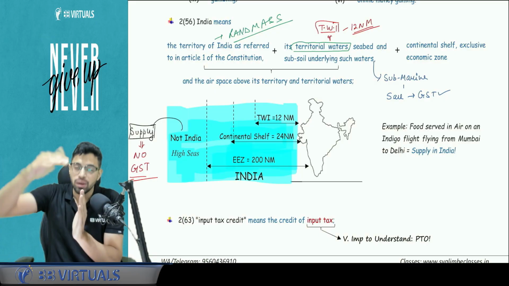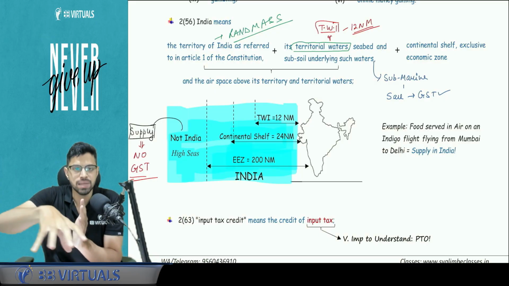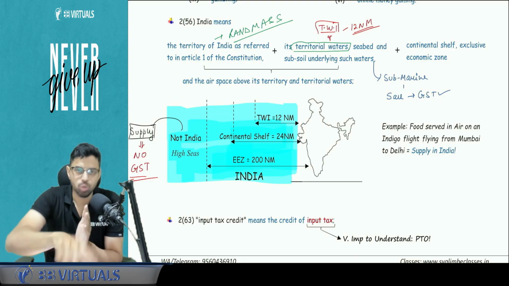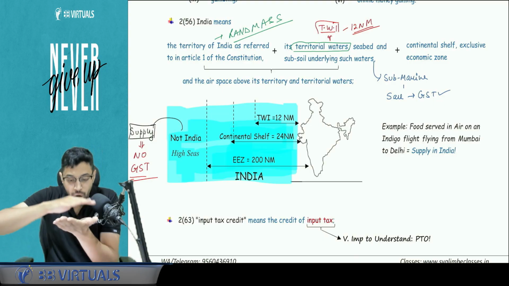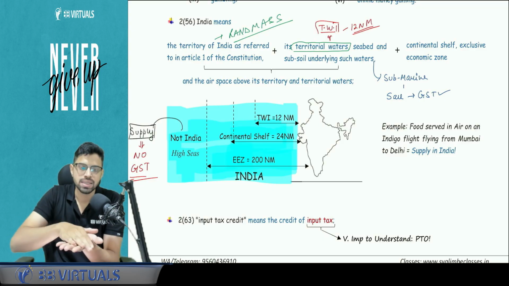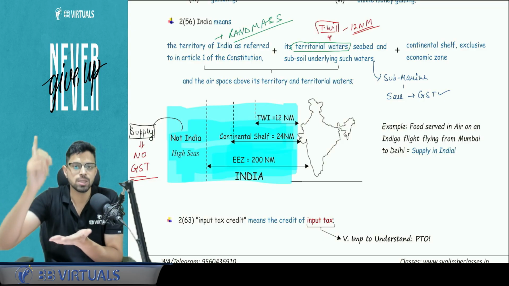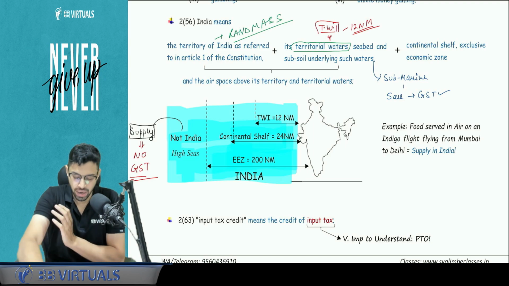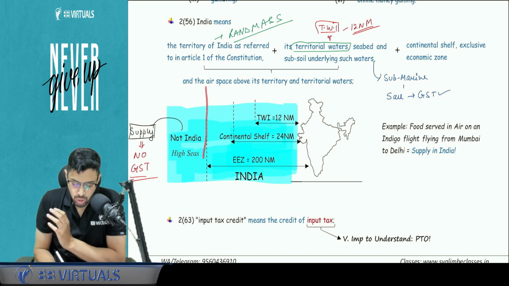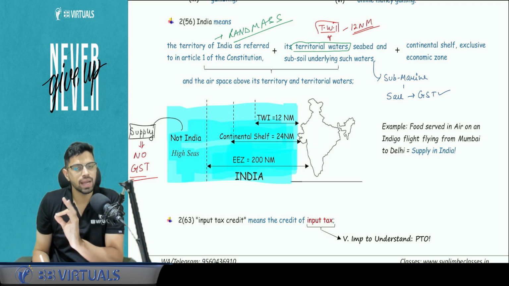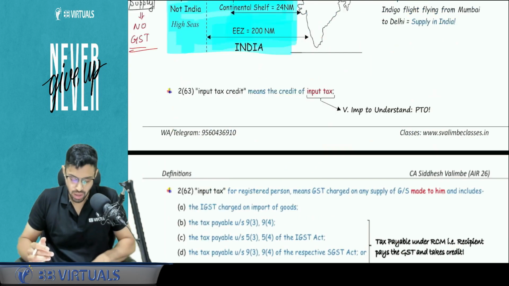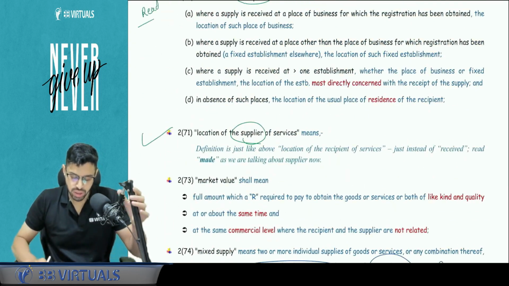Then whatever is below the territorial waters, the sub-sea, the seabed and the underground, that is also part of India. Then whatever airspace is above the landmass and the territorial waters of India, that is also part of India. This is a basic understanding of what we mean by India. So up to the exclusive economic zone, 200 nautical miles, it is covered as India. Beyond that, it is known as high seas. High seas is not a part of India. Okay, these are the basic definitions which I wanted to cover.